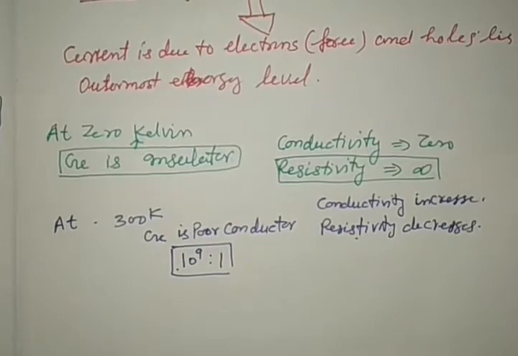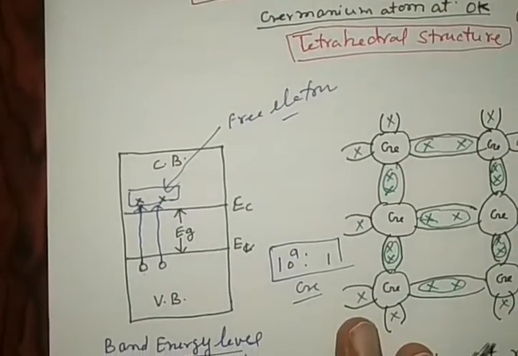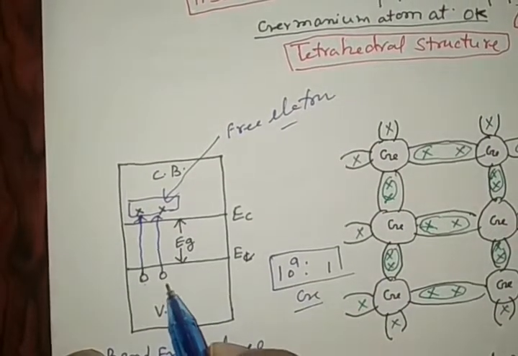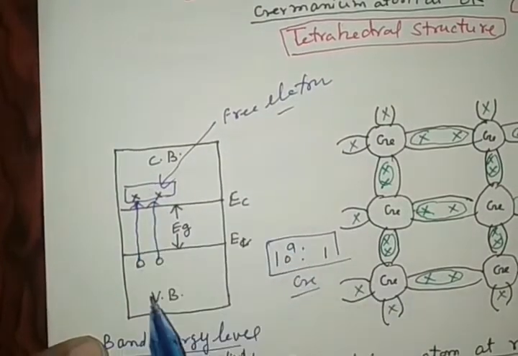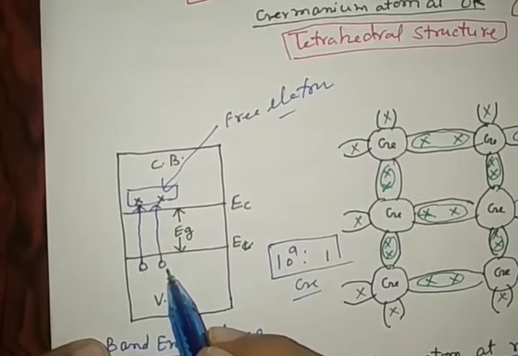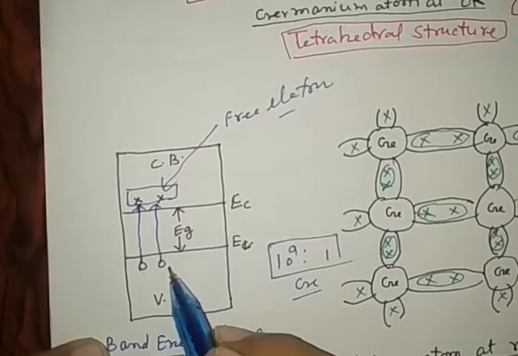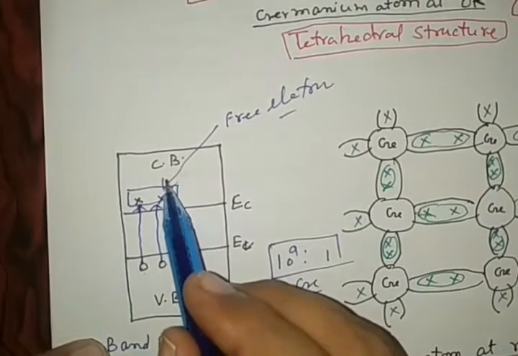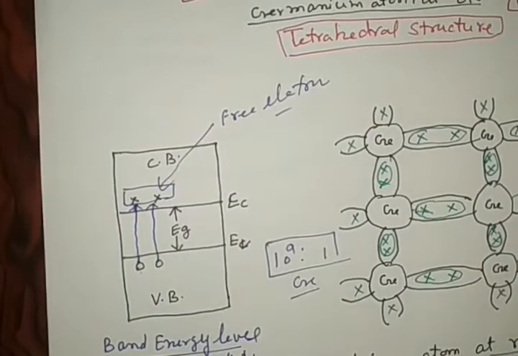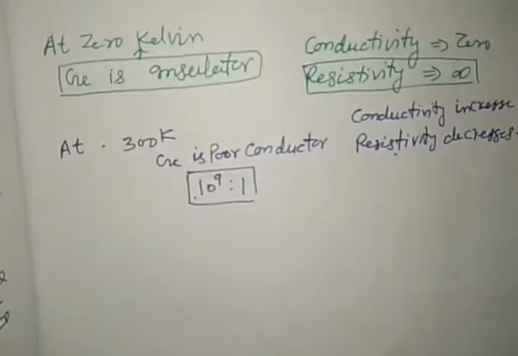One more fact you see. When electrons move from the lower band to the higher band, the number of holes in a pure semiconductor is equal to the number of electrons in the conduction band. So we may write here, see very carefully.